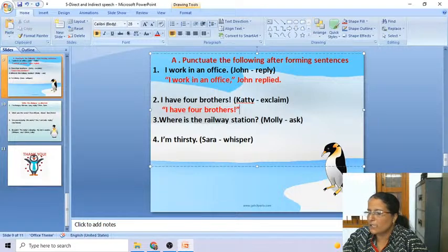Swara Bode, go for the second format. I am telling all of you, write in the second way. Abhishek Sharma, don't go with the third example. First of all, correct your first example. You haven't solved the second example in the way in which I asked you to do. Why are you in a hurry to solve the third one? I have 4 brothers, Pratyaksh, I am telling. It is brothers. Exclaimed Kati. E should be a small letter. Are you listening? Nobody will attempt the third one. Go with the second one only.